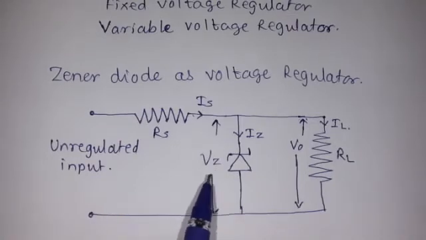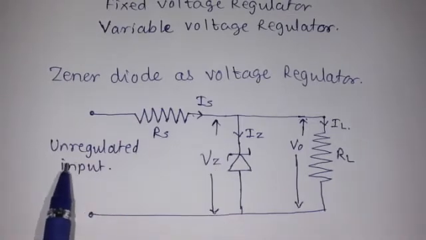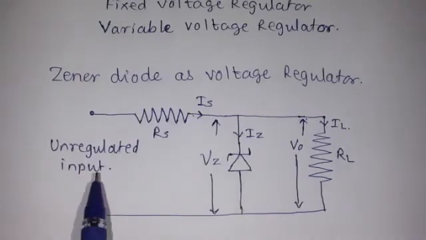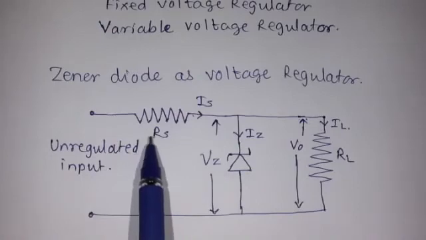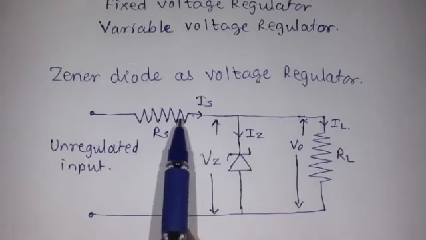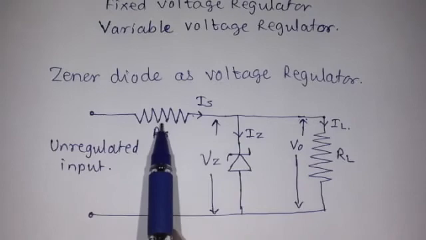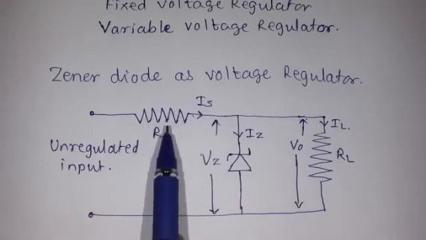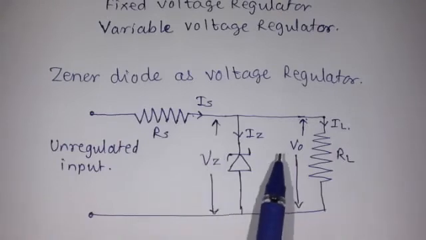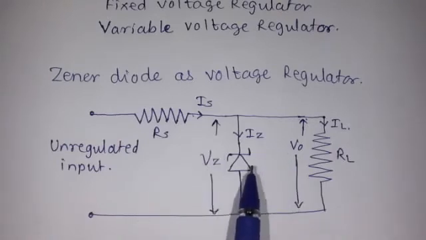Okay, so here the unregulated input voltage we have to apply at this input side, and there is one series resistor which works as a current limiting resistor. It specifies the amount of current which is flowing through this circuit. So firstly we have to design the value of this series resistor. It depends upon the input voltage and the output voltage which is to be provided.